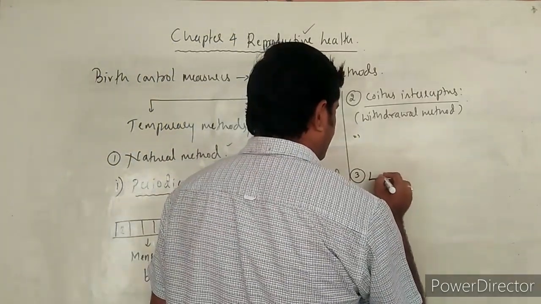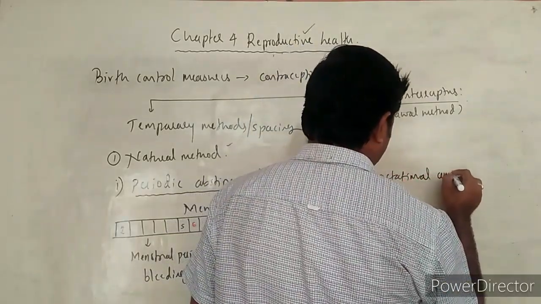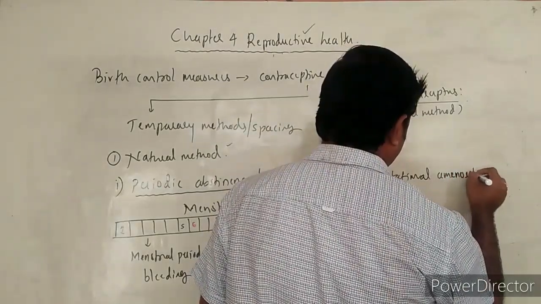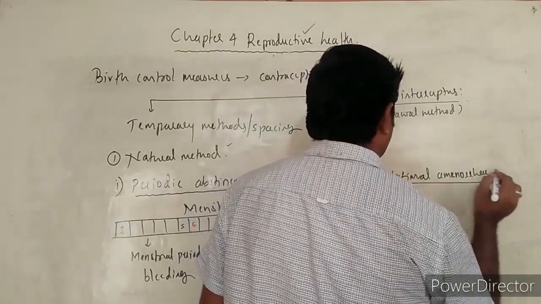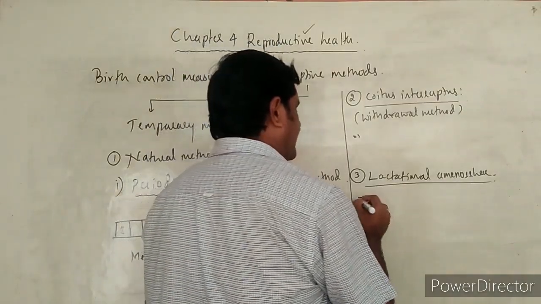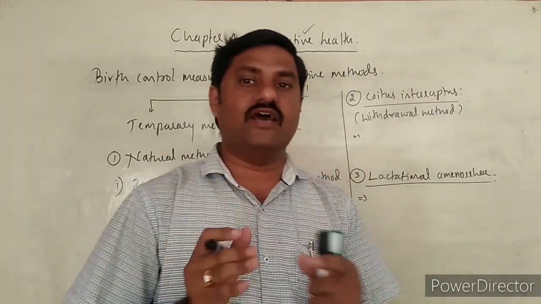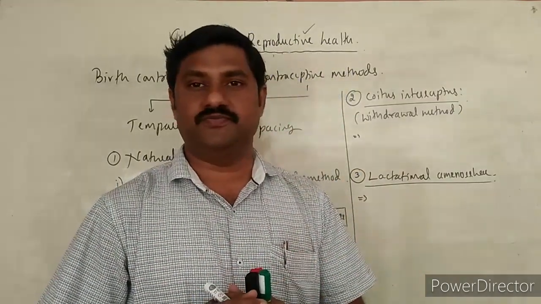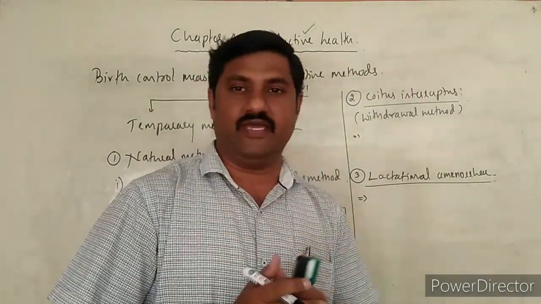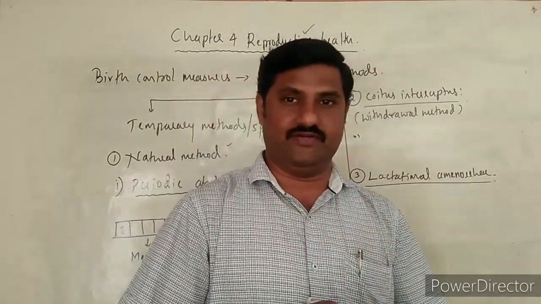What does lactational amenorrhea say? It is a period in which milk is produced in the mammary glands of the female, and she is able to feed her young one, right?